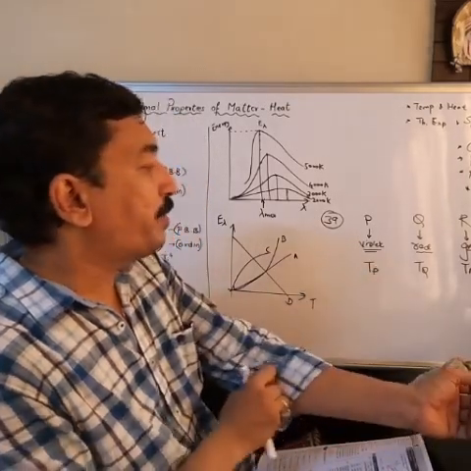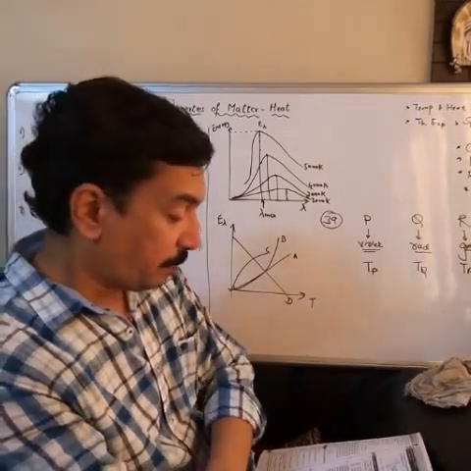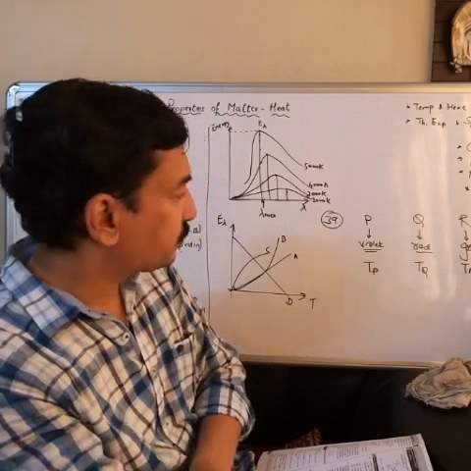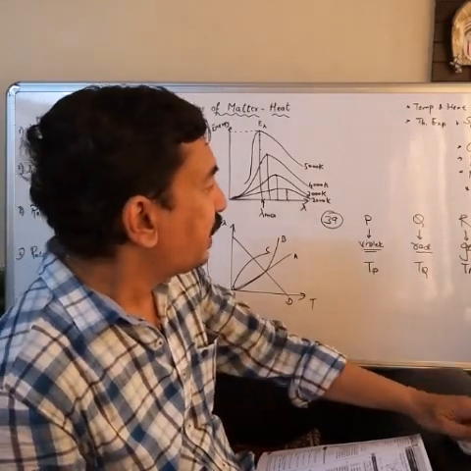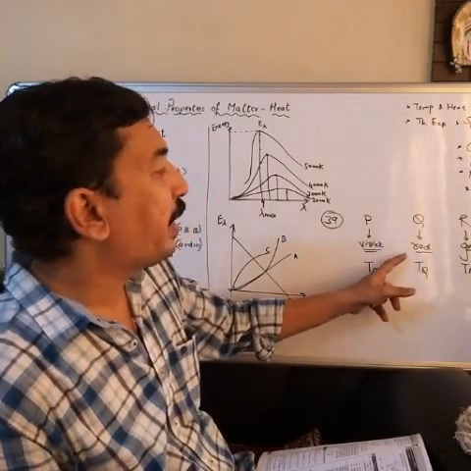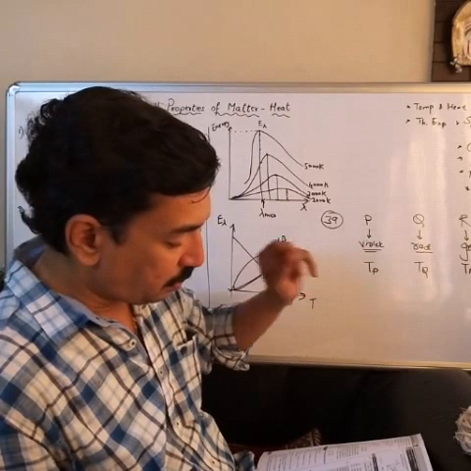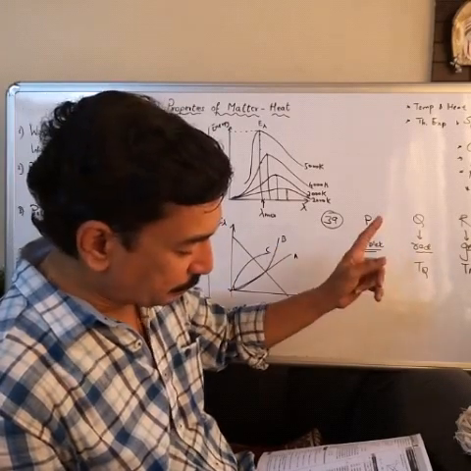the maximum wavelength corresponds to what? Minimum frequency. Okay. Now you understand this, that the red color has got the maximum wavelength.